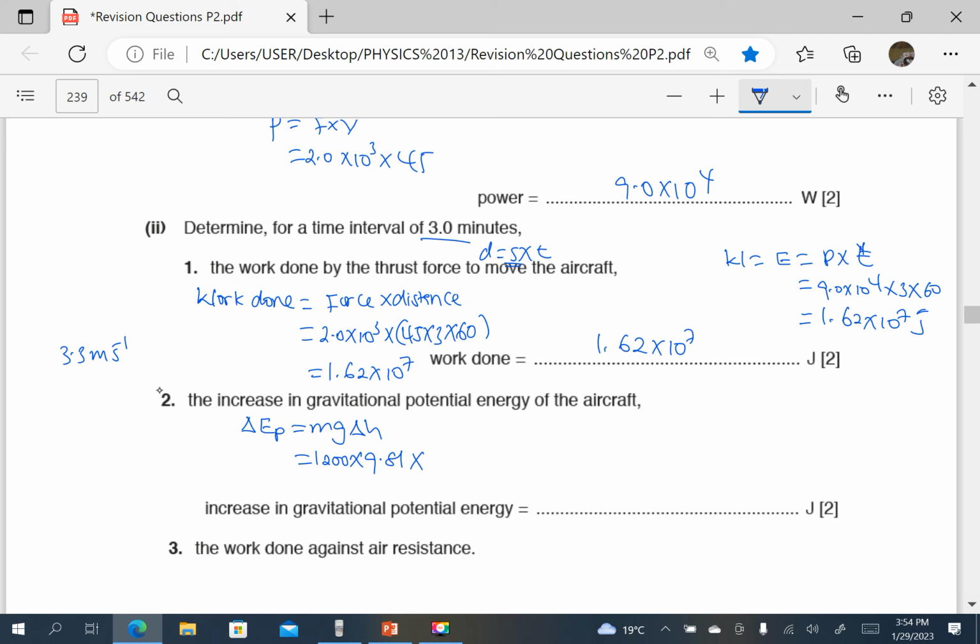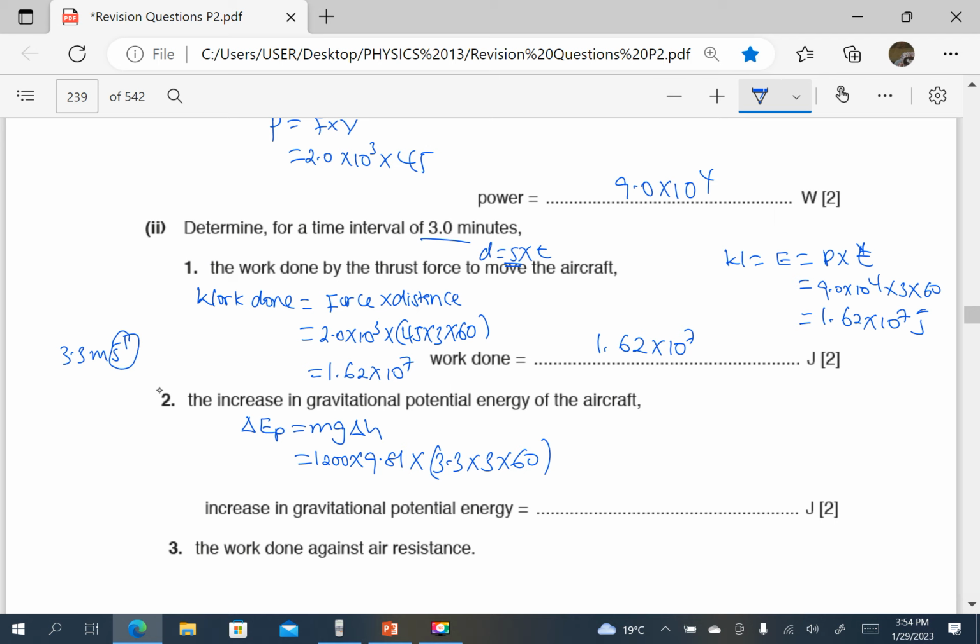Now we have 3 times 60 seconds. So it means the height is going to be 3.3 times 3 times 60. That is going to be the height. If in 1 second the height increases by 3.3 meters, how about in 3 times 60 seconds? We just multiply.